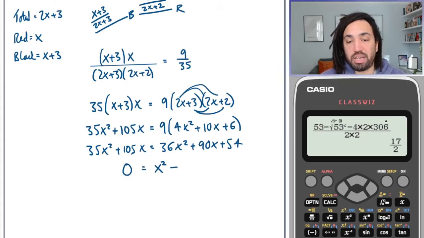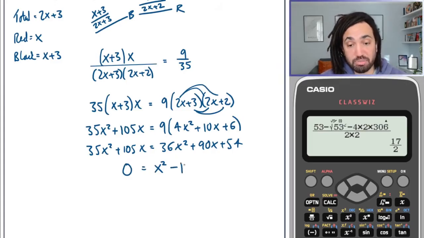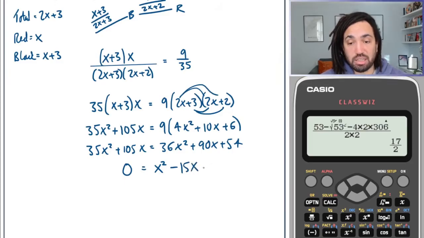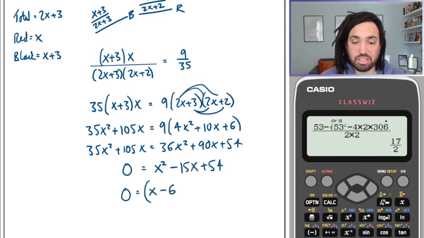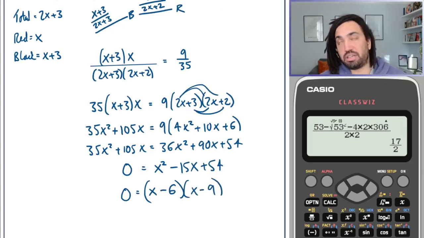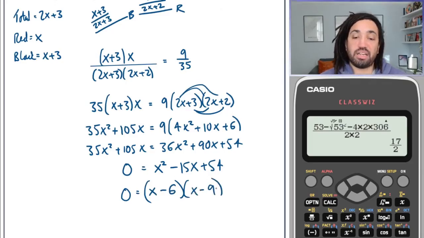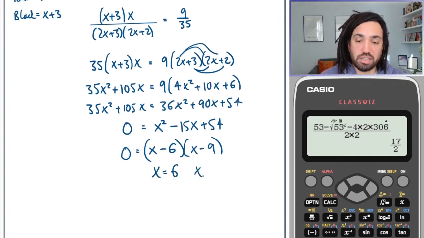And when you take away 105x from 90x, you're left with minus 15x. And then plus 54. So therefore, this can factorise to minus 6 and minus 9, because minus 6 and minus 9 times to make 54, and they add to make minus 15. So x is either equal to 6 or x is equal to 9.